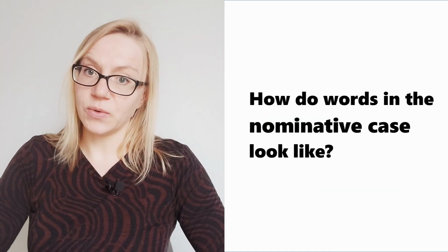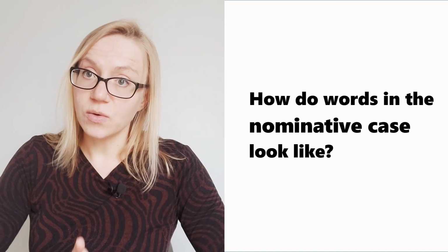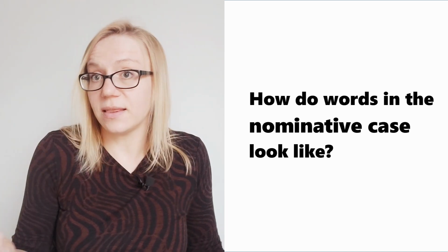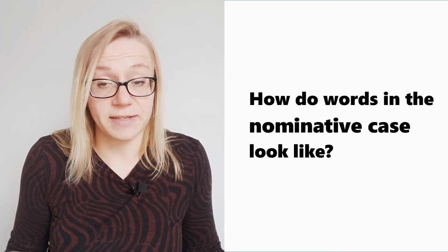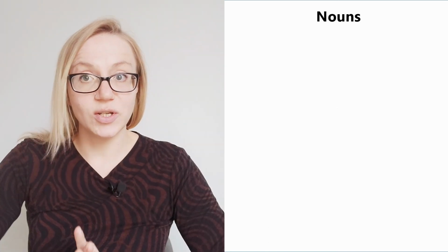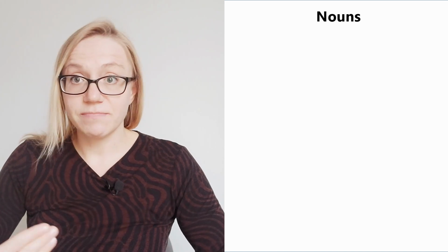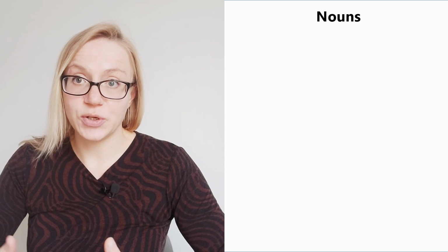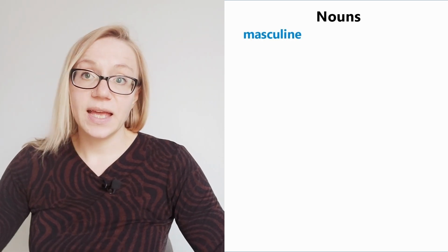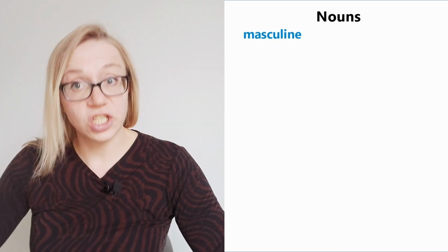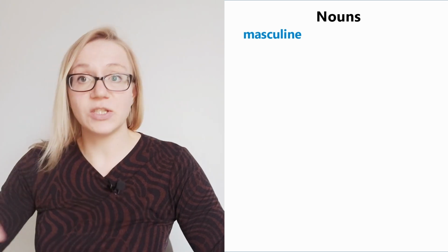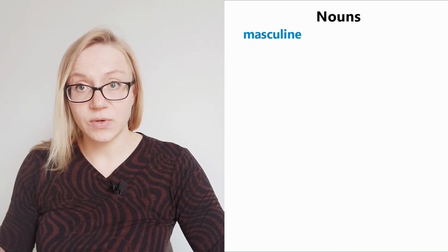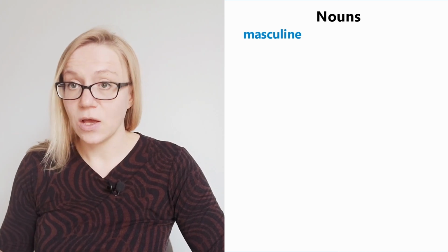Now, let's have a look at how to create words in the nominative case, or how to recognize that a word is in the nominative case. Let's first focus on the nouns, because nouns and adjectives have different endings, so you need to learn them separately. And it depends what gender the word is. Based on the gender, there is a different characteristic ending.